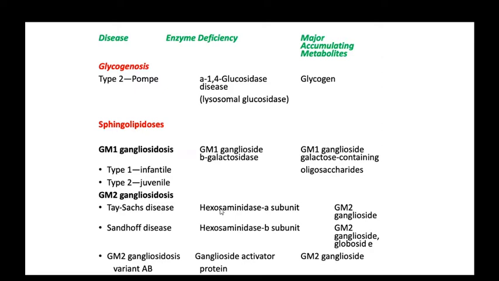First is glycogenosis, second is sphingolipidosis. Sphingolipidosis includes GM1 gangliosidosis, type 1 and type 2, and GM2 gangliosidosis, that is Tay-Sachs disease. In Tay-Sachs disease, there is a deficiency of the hexosaminidase enzyme alpha subunit, and the substrate that accumulates is GM2 ganglioside. Whereas in Sandhoff disease, there is a deficiency of the hexosaminidase enzyme beta subunit, and the same substrate is accumulated. That is GM2 gangliosidosis.